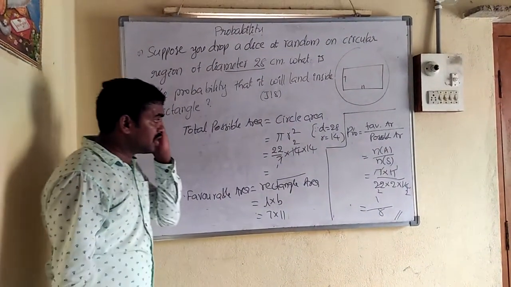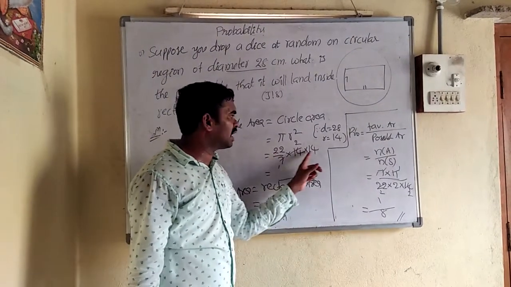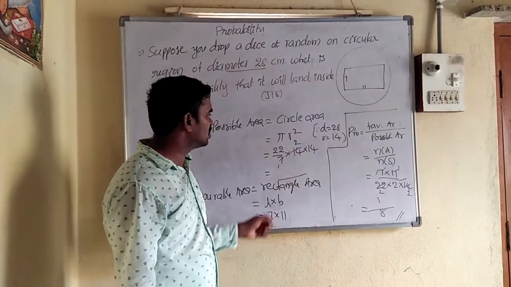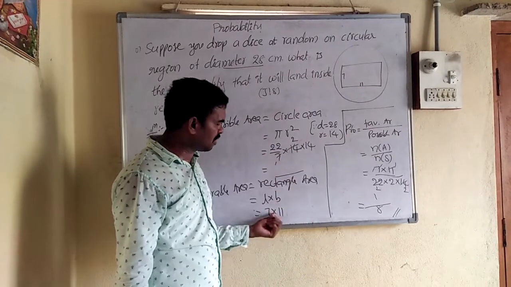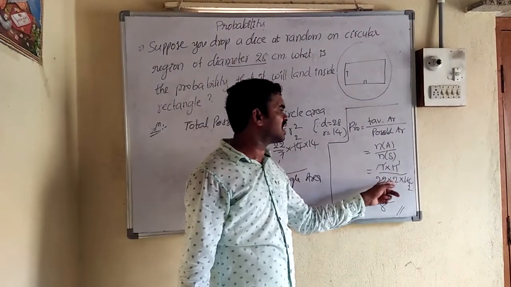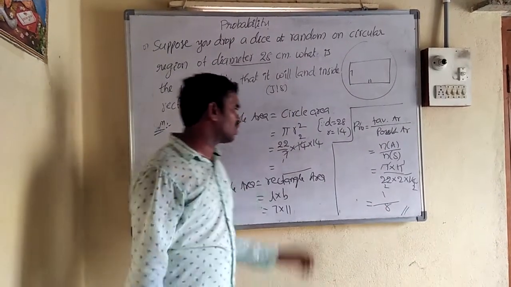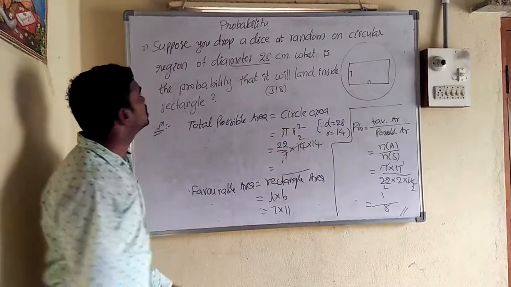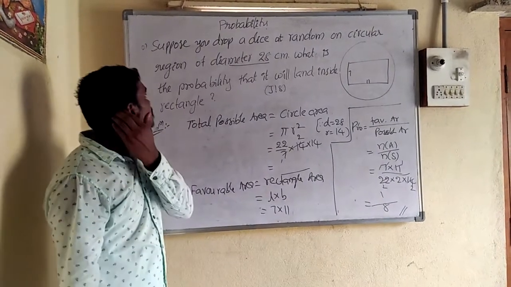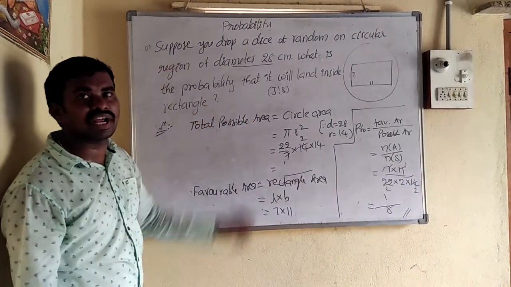Okay? Did you observe why I did not multiply here? If you multiply you will get an answer, and cancelling also you will get the same answer. But this is the easy way if you do not multiply here. So this is one type of question on probability, a 4 marks question from June 18th.